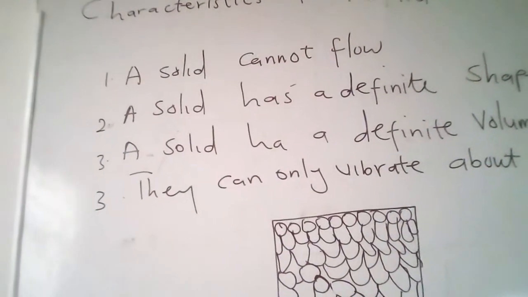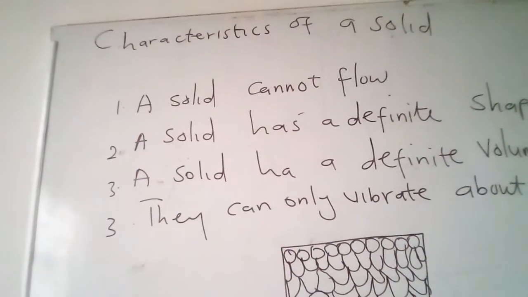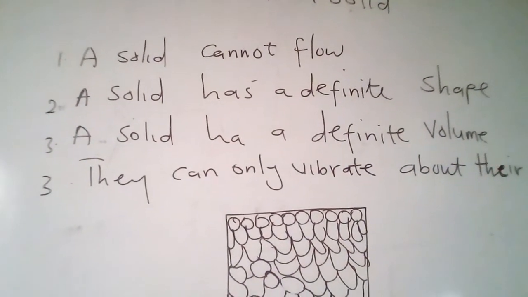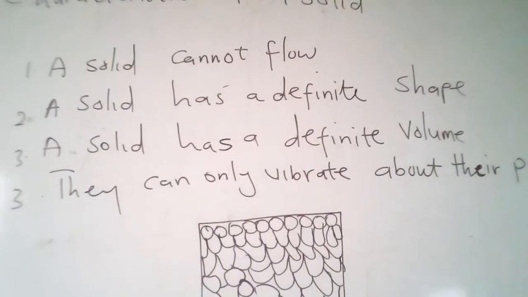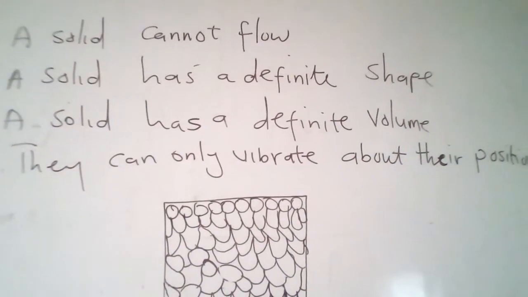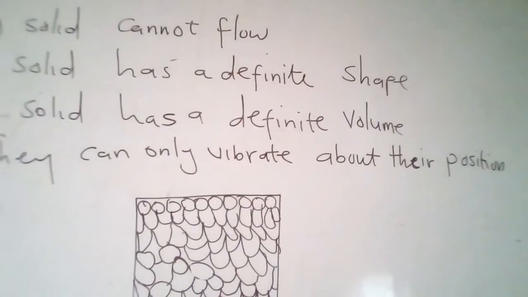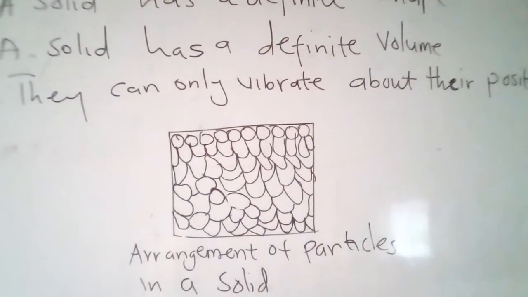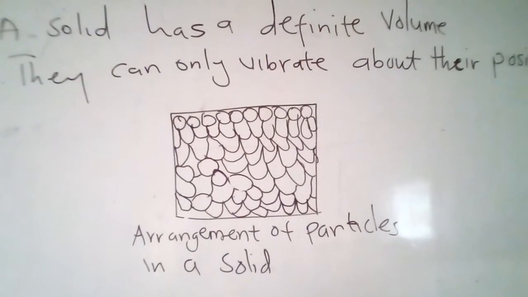So one of the characteristics of a solid is that a solid cannot flow. A solid has definite shape. A solid has definite volume, and its particles can only vibrate about their position. So let's look at the diagram here. Arrangement of particles in a solid.